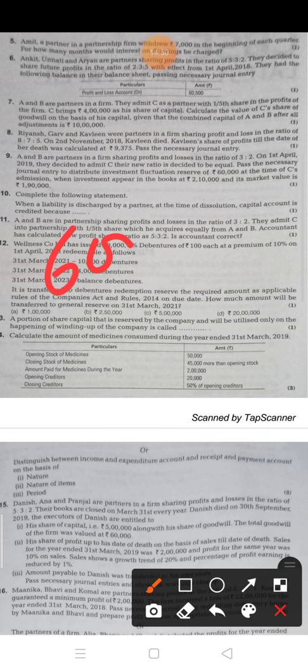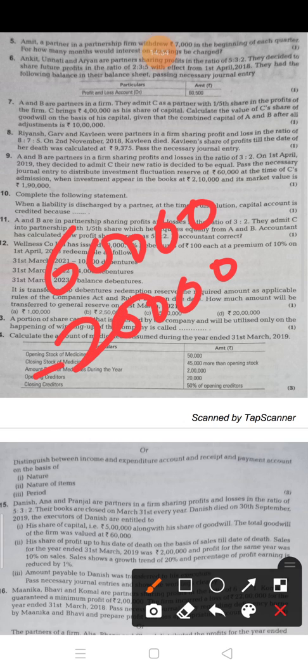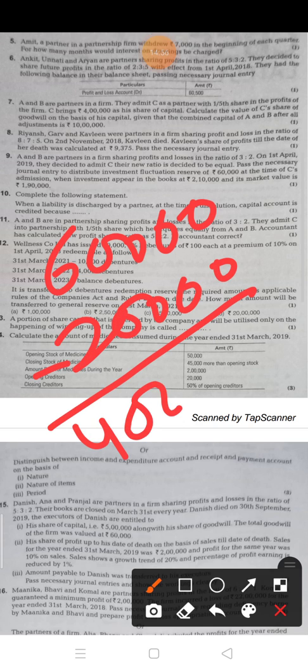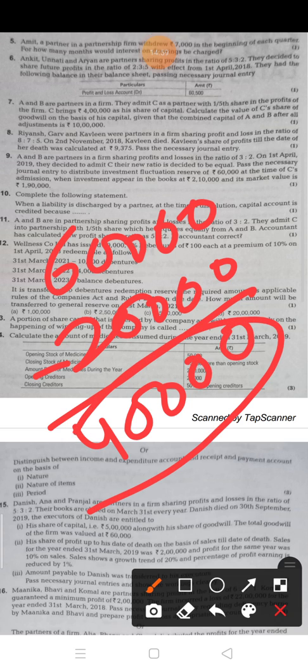The remaining amount is 40,000. This is the actual amount remaining in the reserve. Now this 40,000 you have to distribute among the old partners in the old ratio, and the old ratio is given as 3:2. So for this you have to make the journal entry.